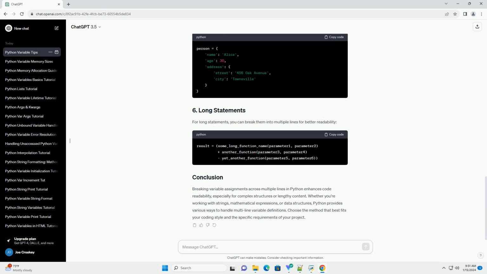Choose the method that best fits your coding style and the specific requirements of your project.